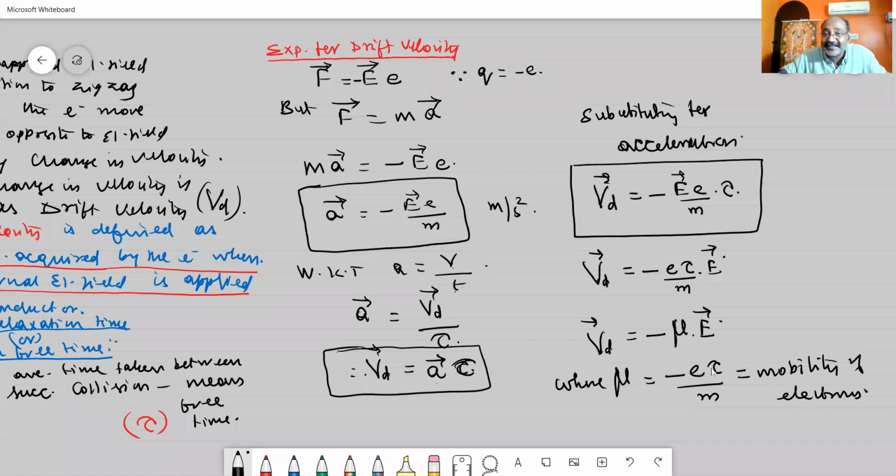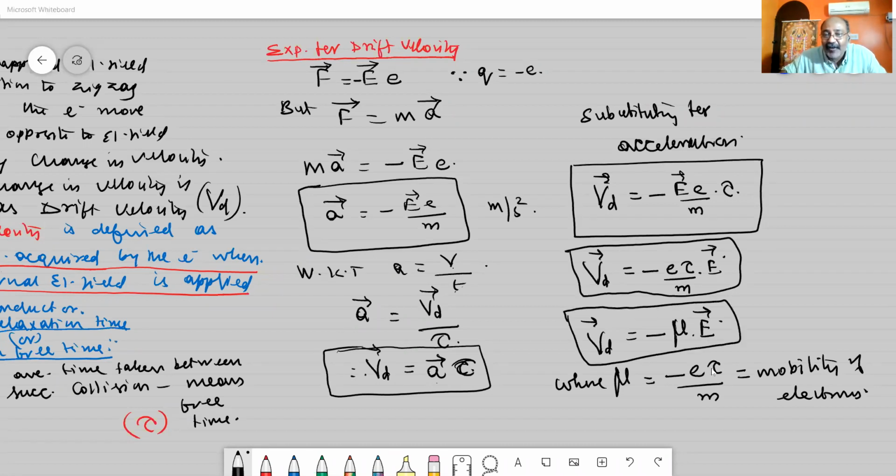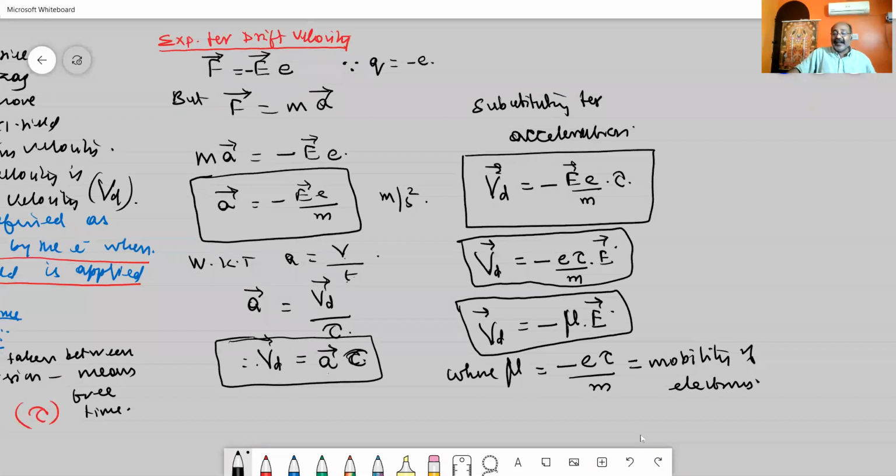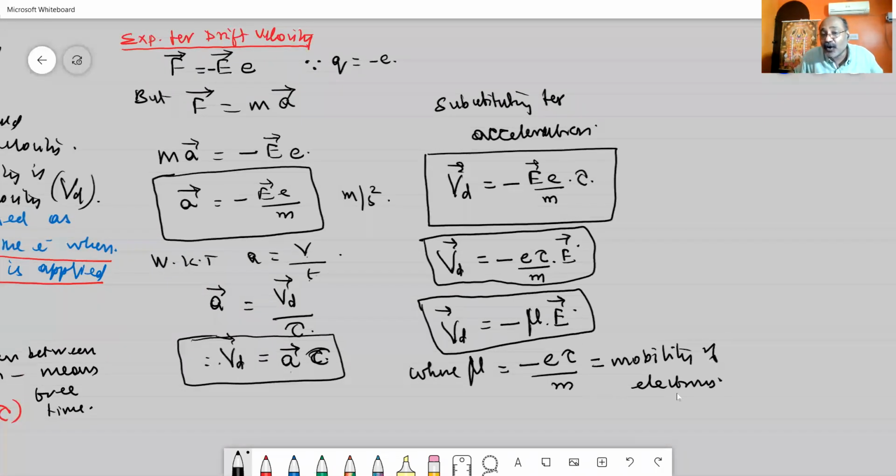So from drift velocity, we have gone to another term called mobility. V suffix d is equal to minus mu into E, where mu is equal to e tau by m, which we call the mobility of the electrons.